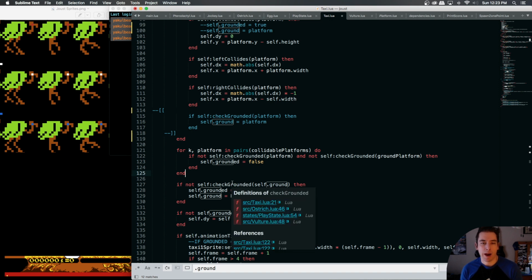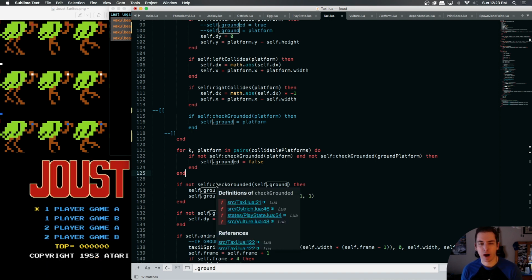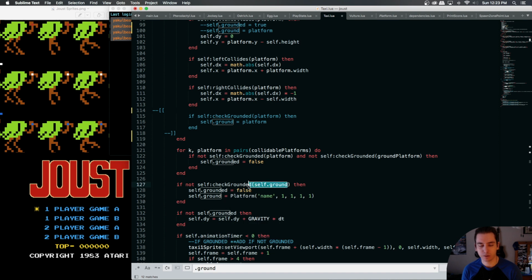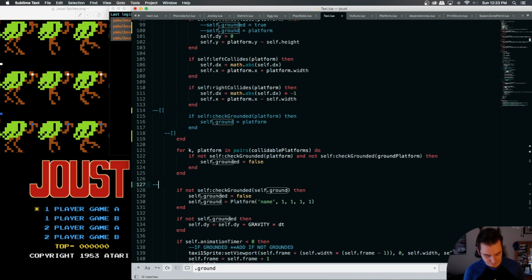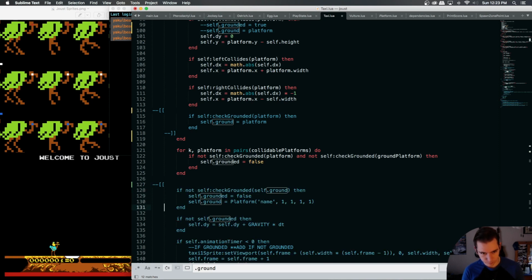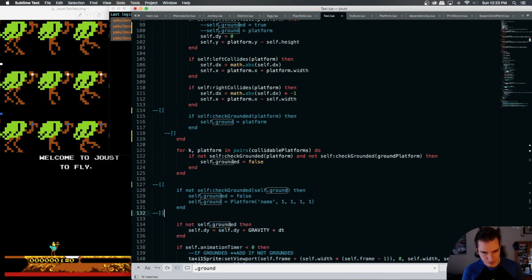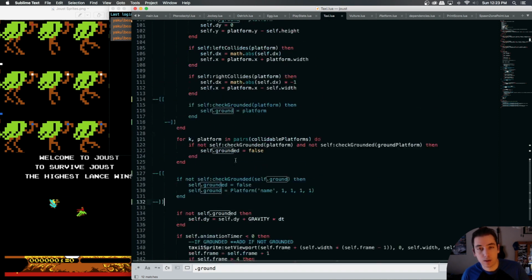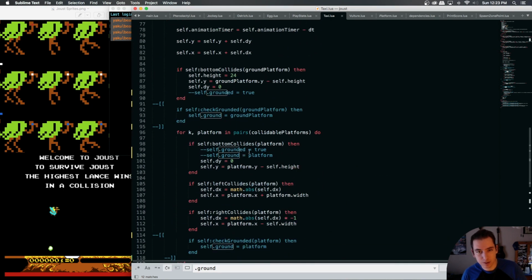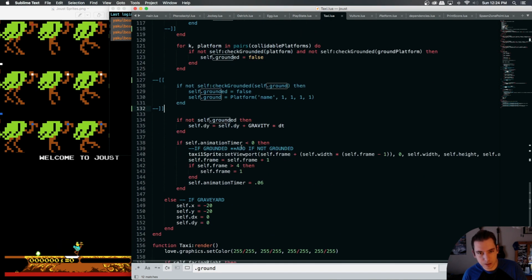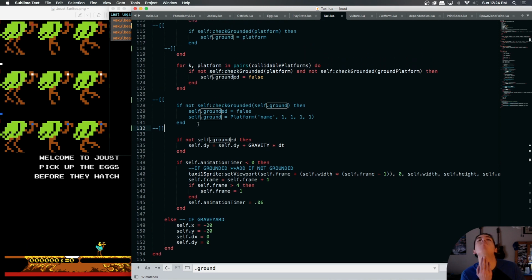Now we're also saying, see, we're using this ground field here, so we need to get rid of this. And I'm just commenting these out because I want to make sure I'm not forgetting any logic that we used to have. If I were to delete all of these things, then I can easily lose my spot or lose my logic of how to implement this.